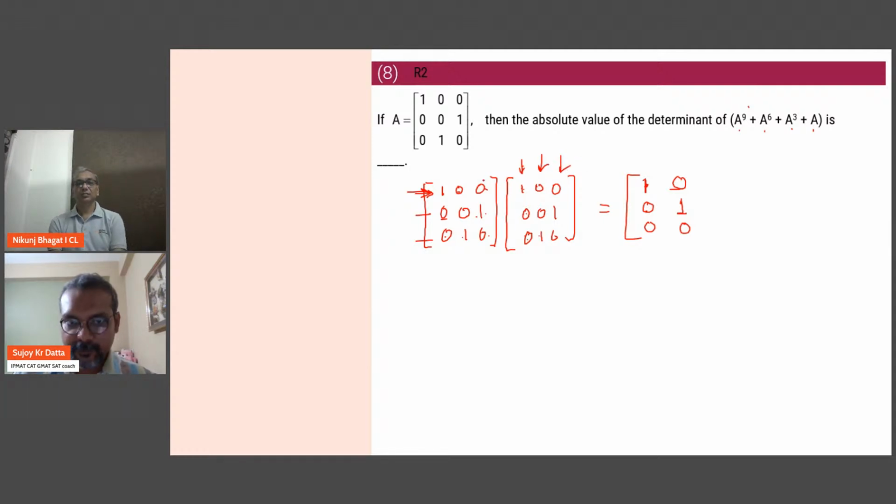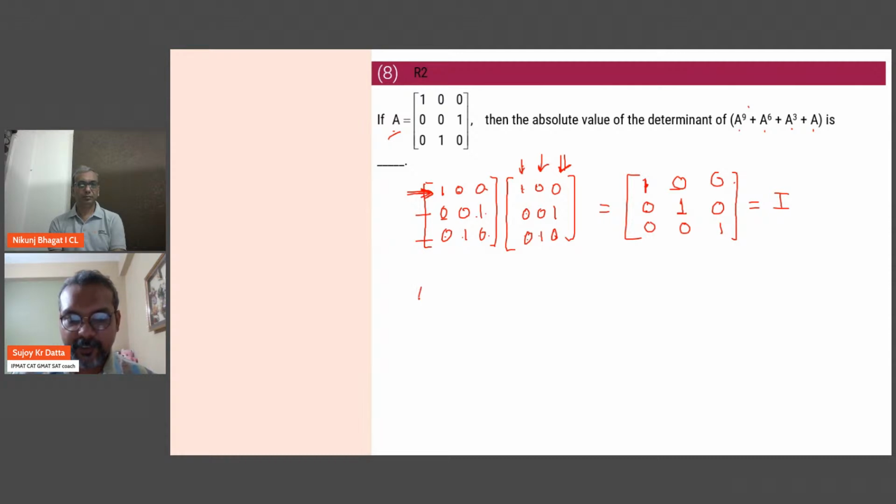Last, first row, third column. So 1, 0, 0, 0, 1, 0. Again 0. This will come out 0. And finally, you will end up with 1 here. Okay. Which you get as the identity matrix. So now, once you have the identity matrix, if you multiply this with A again for the A cube term, it will come back to A.